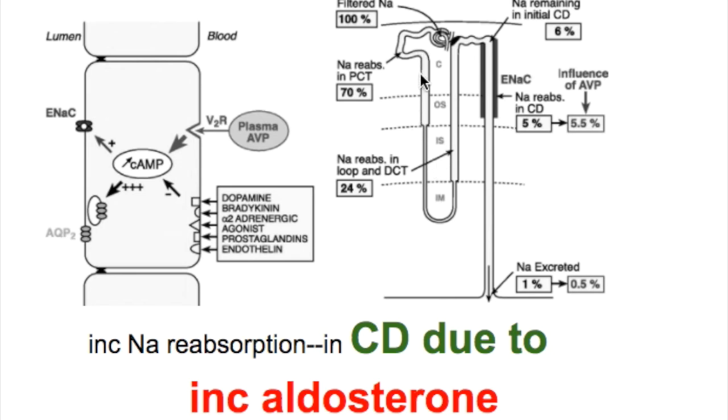So, of the total sodium, 99% is reabsorbed, only 1% is excreted. Of that, 70% is reabsorbed in the proximal tubule and 24% is reabsorbed in the thick ascending segment without water, and 5% is absorbed in the collecting duct. This is the collecting duct portion where aldosterone and vasopressin act.